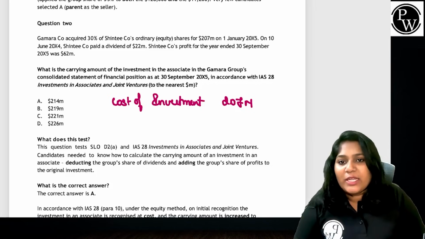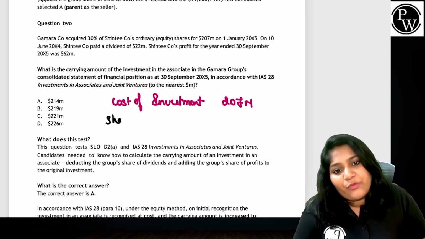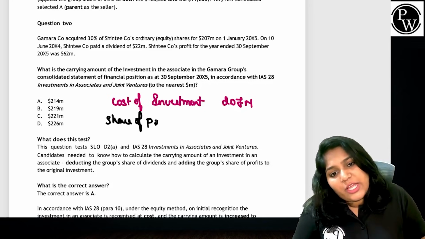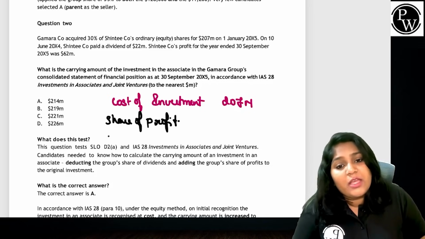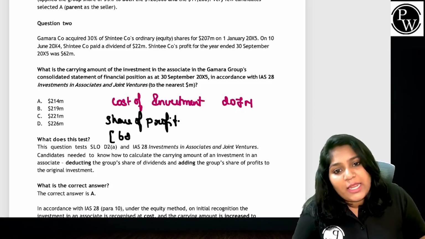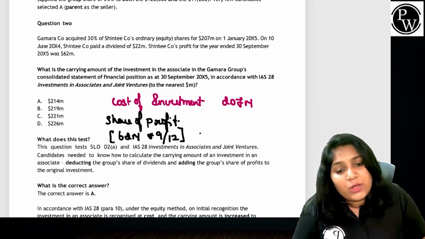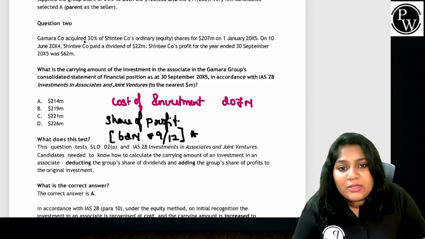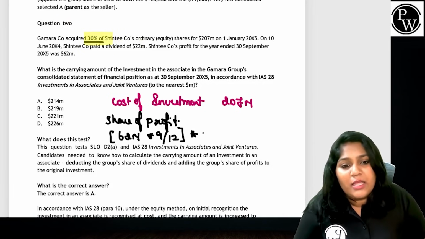Very simply, first take the share of profit. How much is the share of profit from the associate? It is 62 million for the whole year, but you can give only for the 9 months, and for only 30%, because I have acquired only 30%.